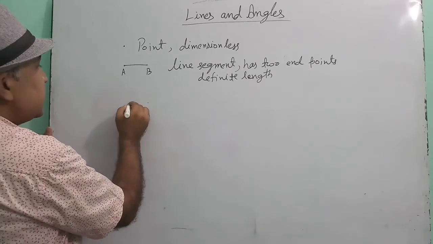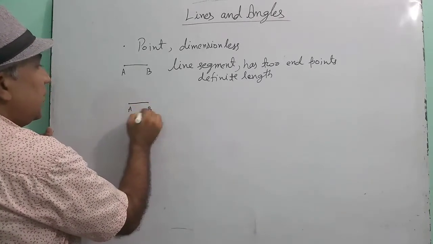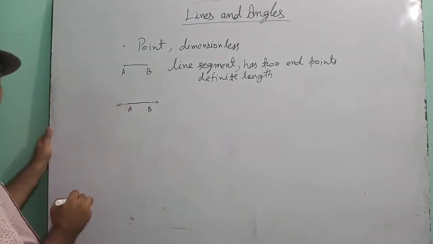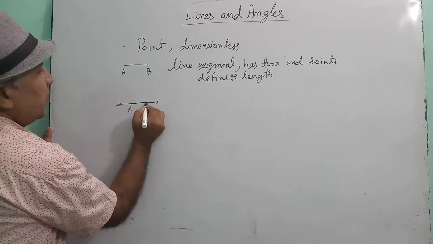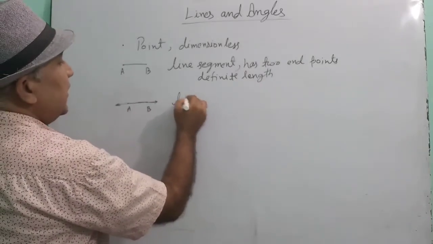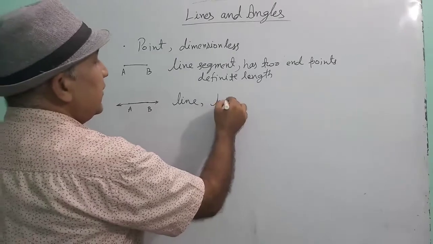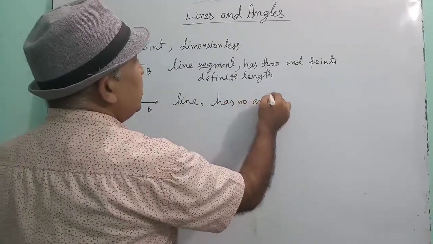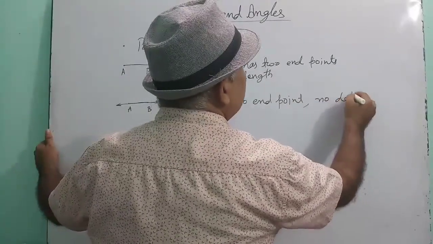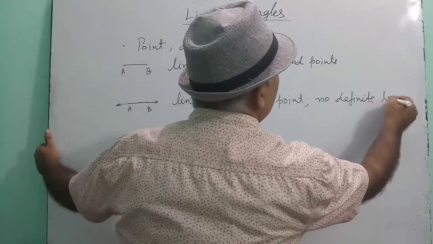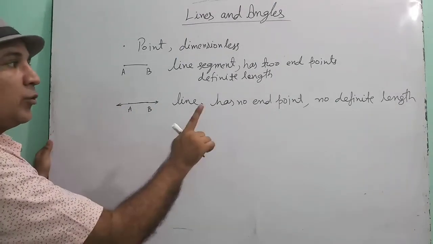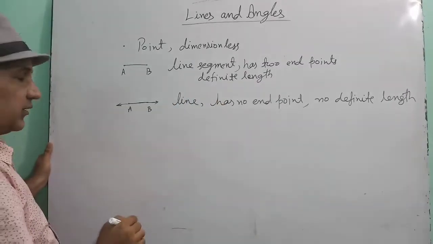If a line segment is free to move in both the sides, if both the ends of the line segment are free to move, then that is called a line. And children, a line has no end point and no definite length. Understood? A line has no end points and no definite length.